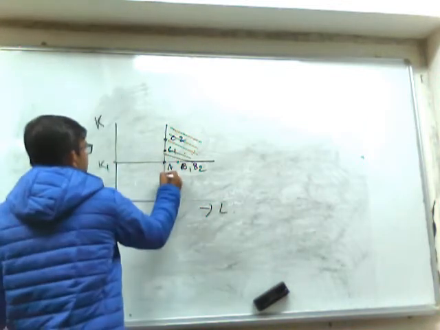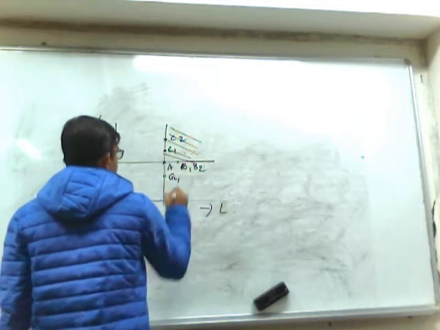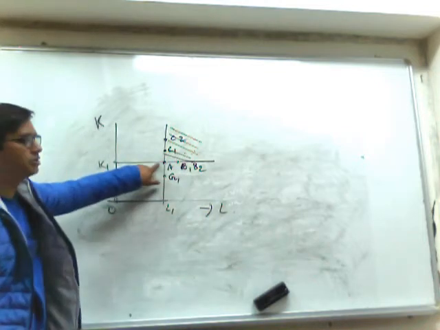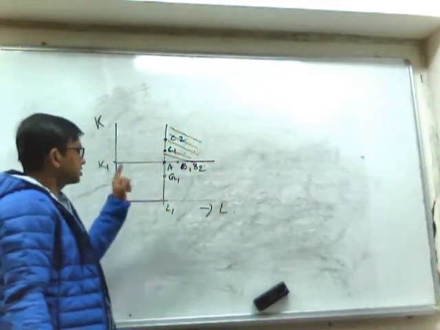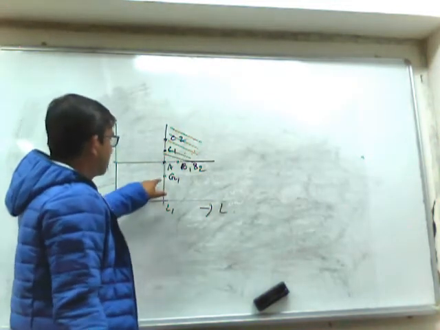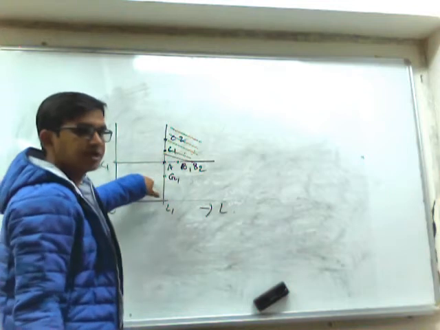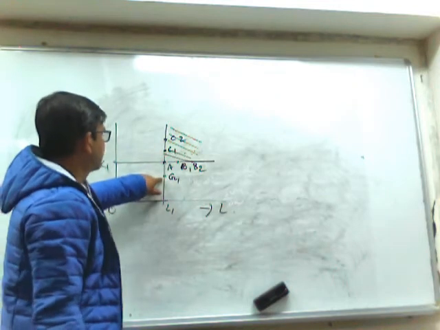Now, if we consider another point G1. If we compare G1 and A, both combinations contain the same amount of labor, but G1 contains less capital. So it will definitely produce less than A.